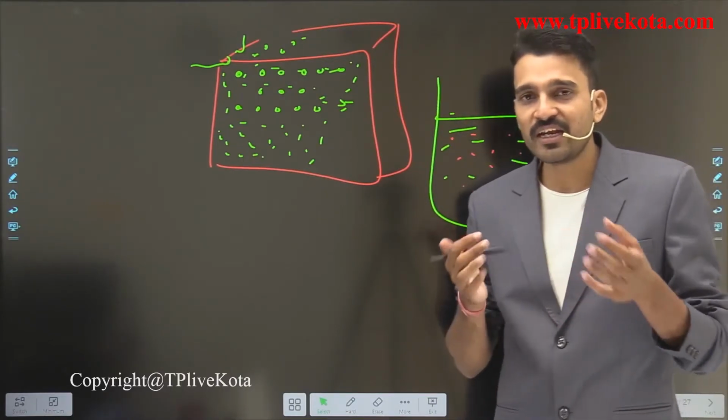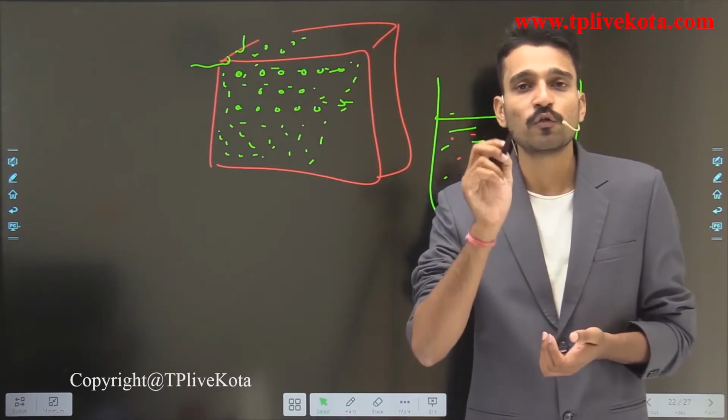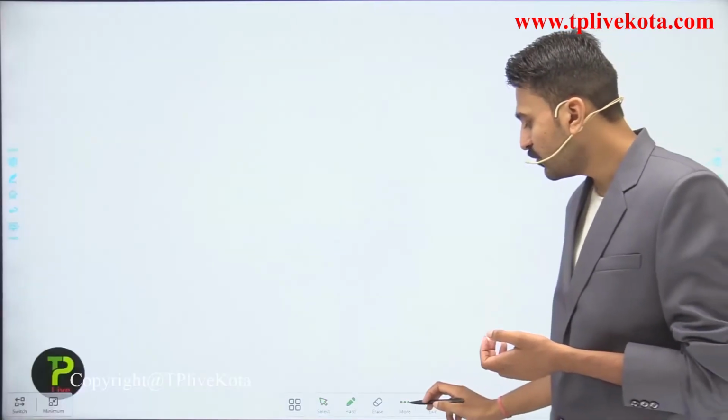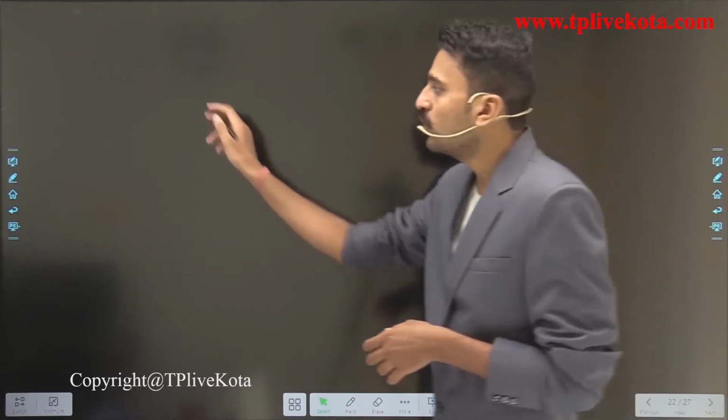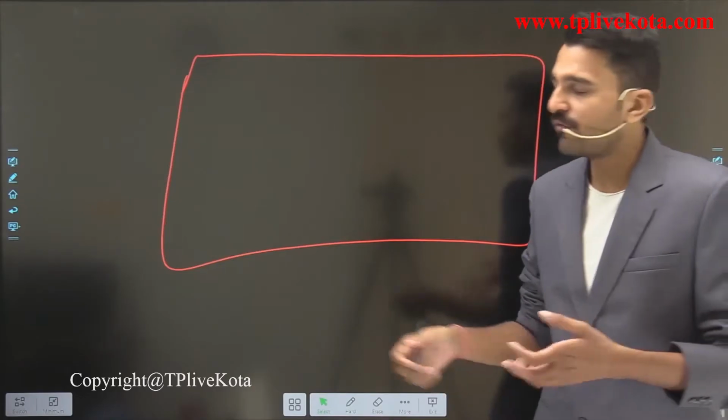And is there any diffusion occurring in the solid state? Yes, of course, students. Diffusion also occurs in the solid state. So where have you seen this diffusion? You have seen it in your daily life. For example, if you went to school, what happens there? We used to write with chalk. So suppose this is a blackboard, and just before the holidays you have written something here.